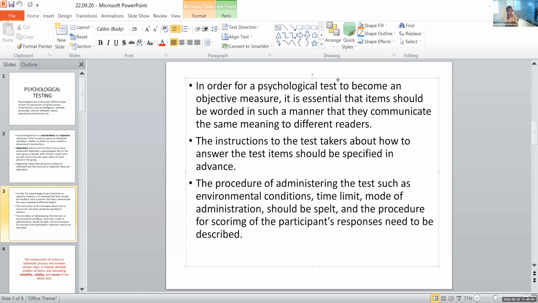So we are talking about the procedure of the psychological test. First one was about the wording of the items. Second one was about the instructions. Third one is about the procedure of the test. What all factors can affect the procedure of the test? And we saw the environmental conditions in that. Then, just a minute. Yes. We saw the time limit. How much time is given for this particular test?